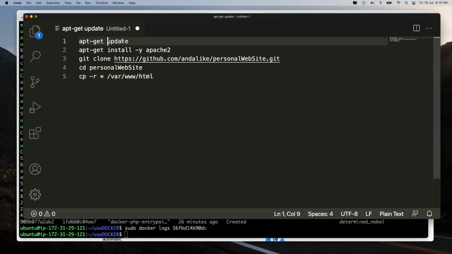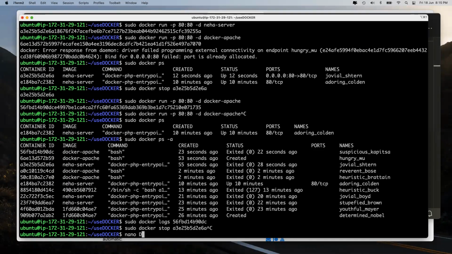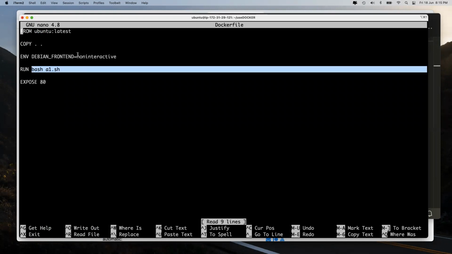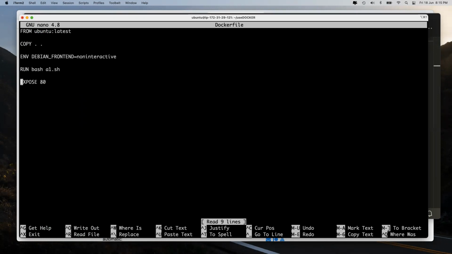What it is saying: do update, done. Install Apache, done. Git clone, done. Go inside that, done. Copy, done. What is the next task? The next task is actually over here. So run this particular command, done. Everything copied, done. Expose port number 80, done. What to do after that?